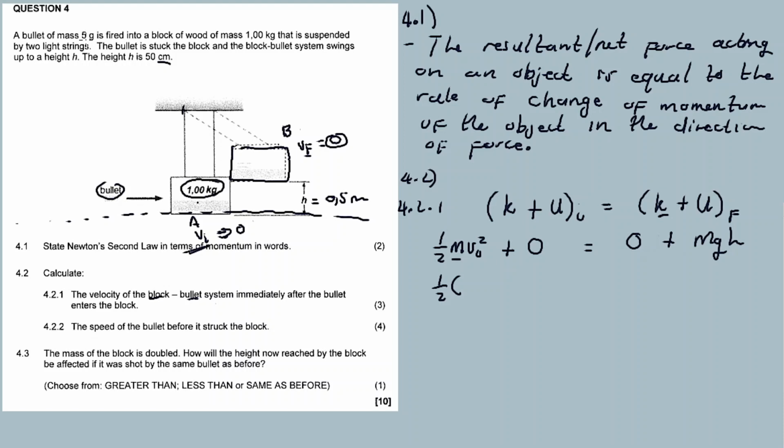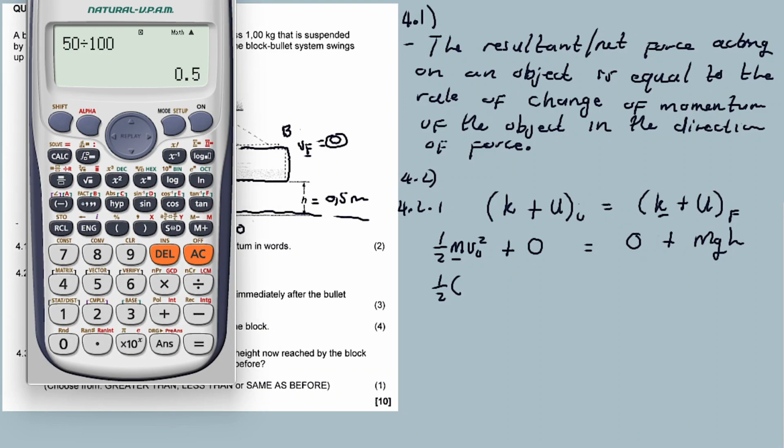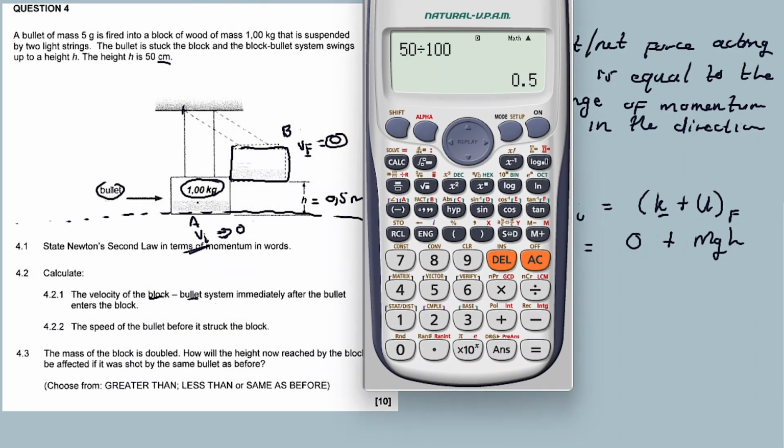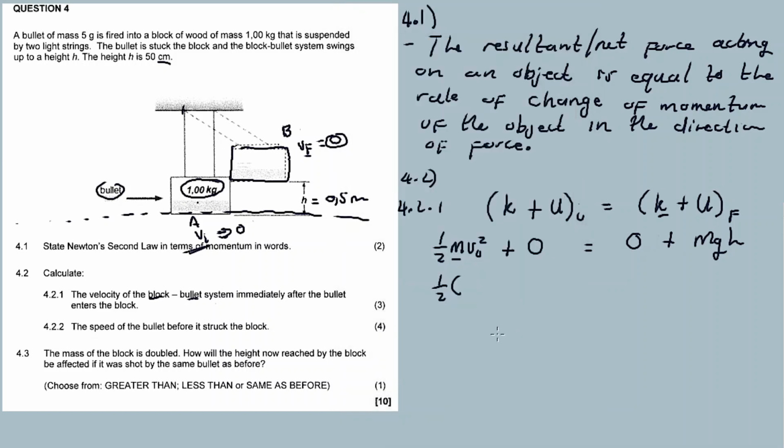The mass of the bullet is 5 gram. No, 5 gram we must change, so 5 gram divided by 1000, so we change to kilograms. Plus 1 kilogram, we get that it's 1,005. So our answer here will be 1,005. This is the mass of the bullet block system.